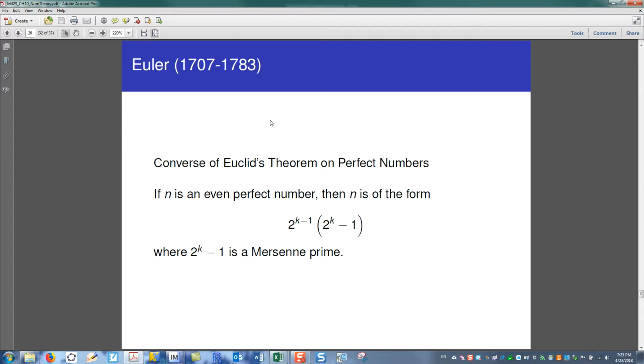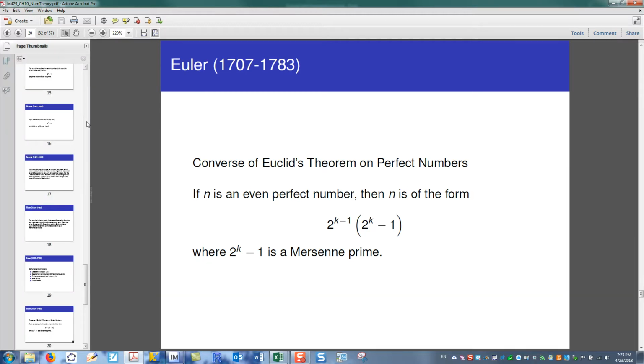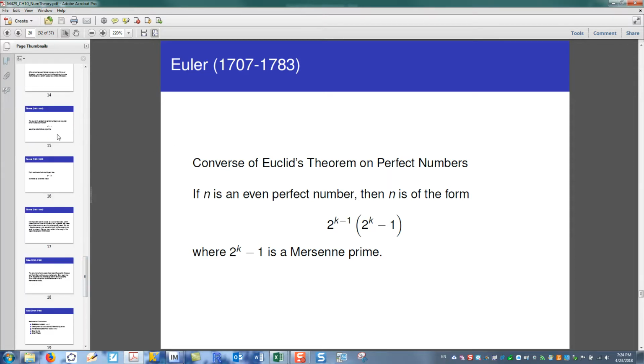And he proved the converse of Euclid's theorem on perfect numbers. He said if n is an even perfect number, then n is of the form 2 raised to the k minus 1 times the quantity 2 to the k minus 1, where 2 to the k minus 1 is a Mersenne prime. Perhaps it would be worth thinking a bit about how this compares to Euclid's original statement, just to remind us.